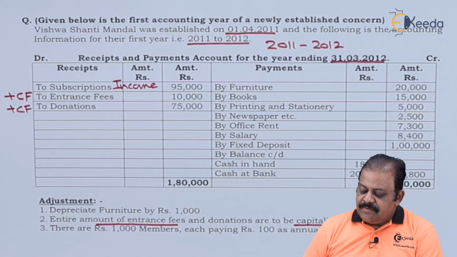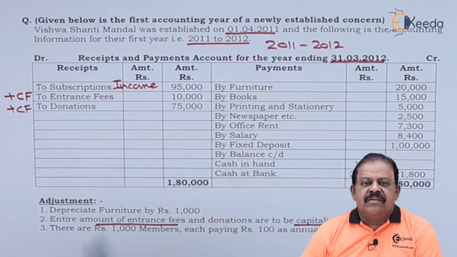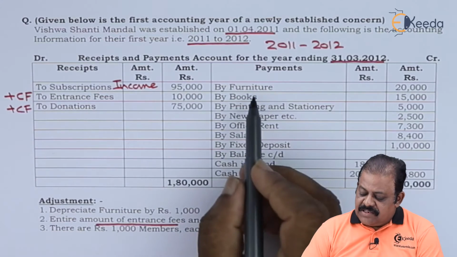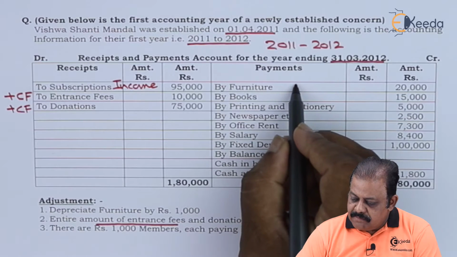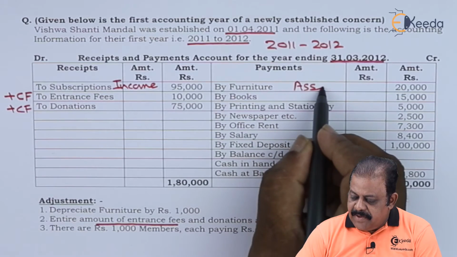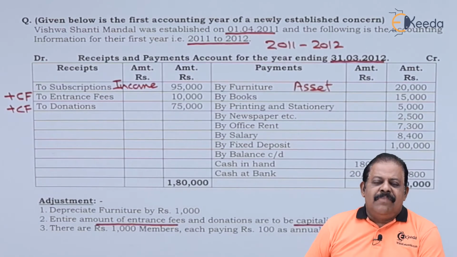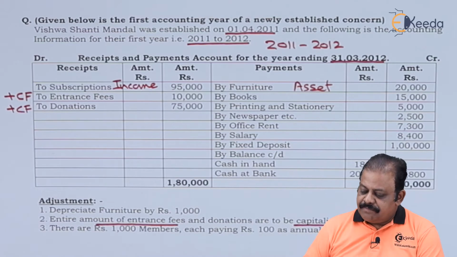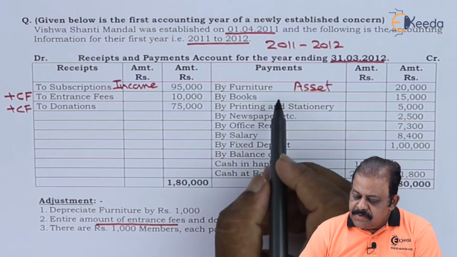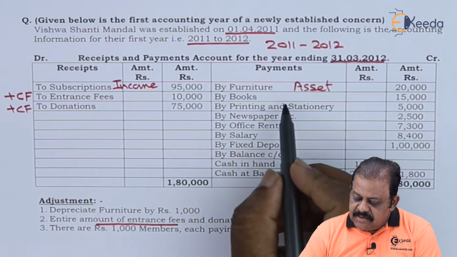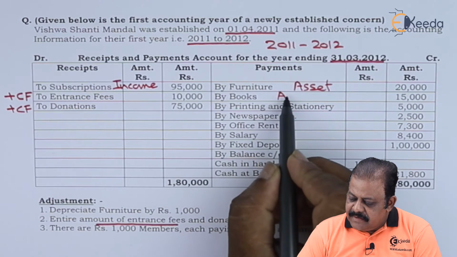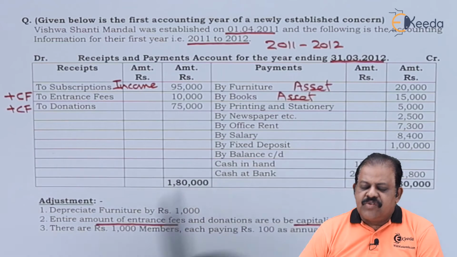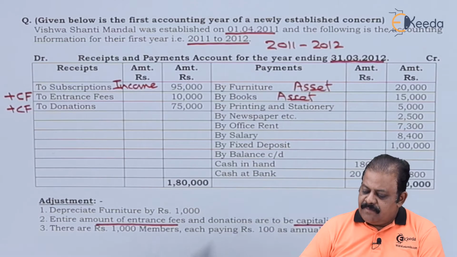On payment side, we have furniture. That is a purchase of asset. It will be recorded in balance sheet on asset side. Books can also be considered as asset.